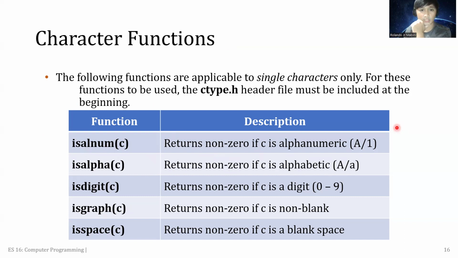That is why it is called alphanumeric. Kay either way, letter ba or a number ang imong i-plug in for c, okay ra na siya. It will return non-zero. If alphabet lang tanan, kani is isalpha(c).